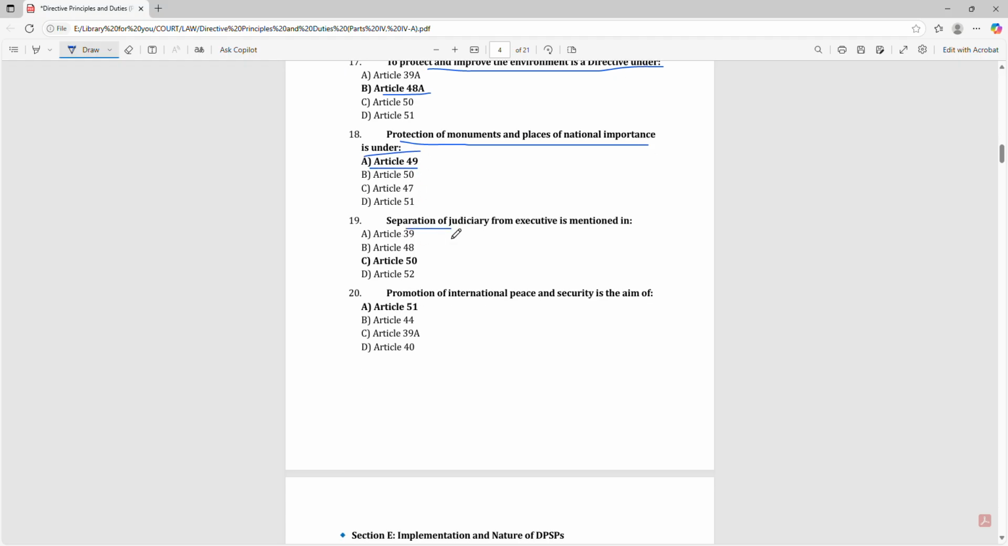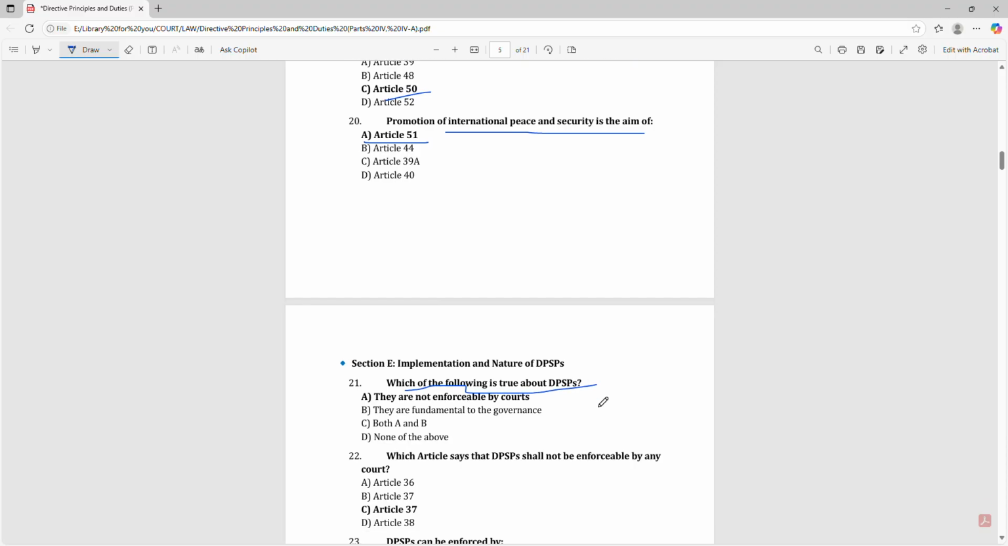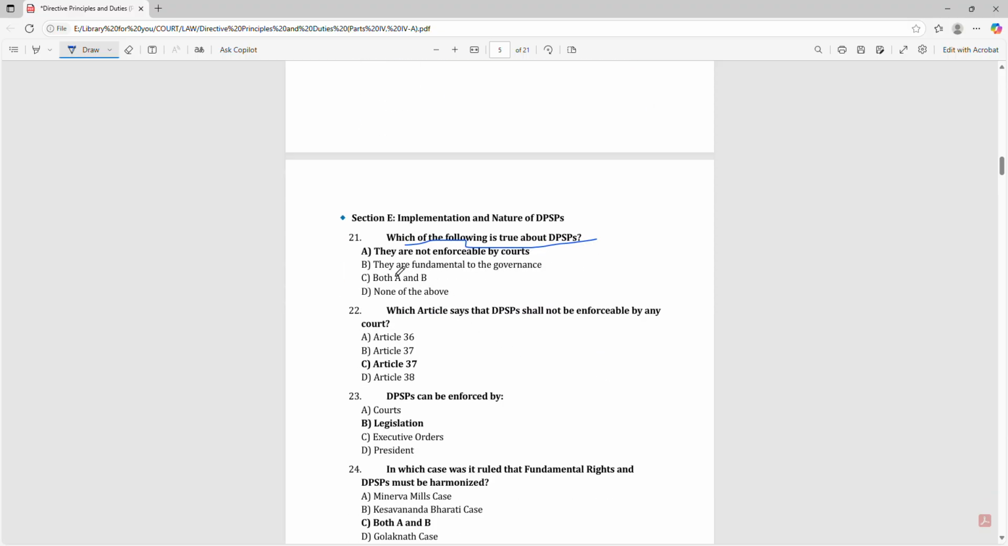Separation of judiciary from executive is mentioned in Article 50. Promotion of international peace and security is the aim of Article 51. Which of the following is true about DPSPs? They are not enforceable by the courts.